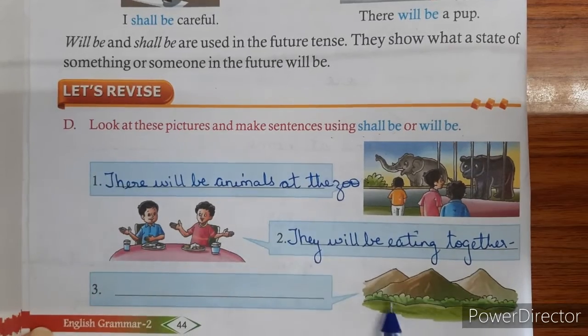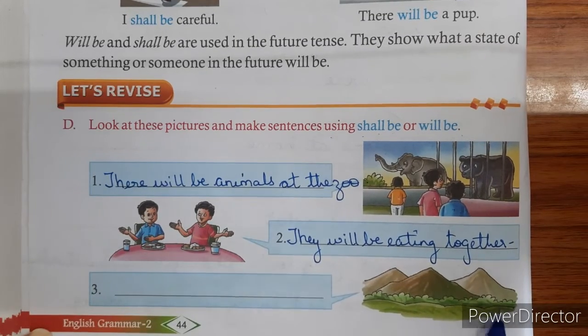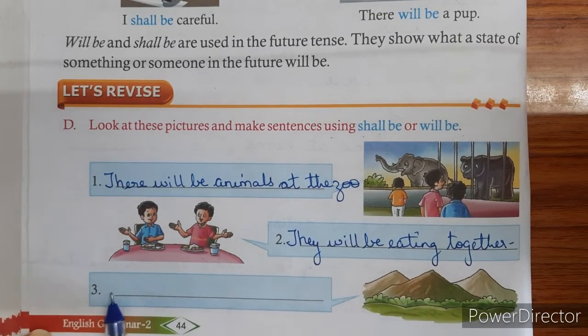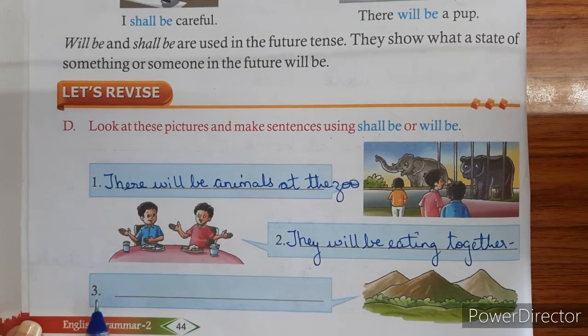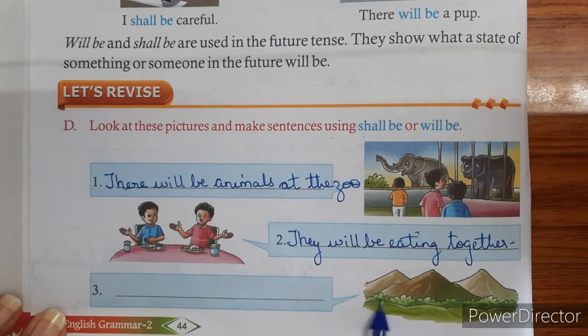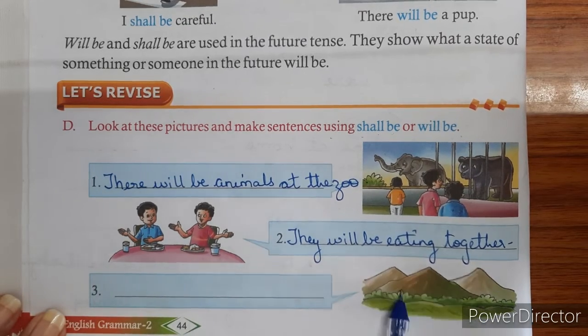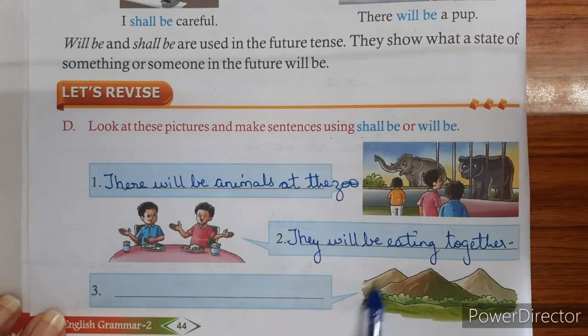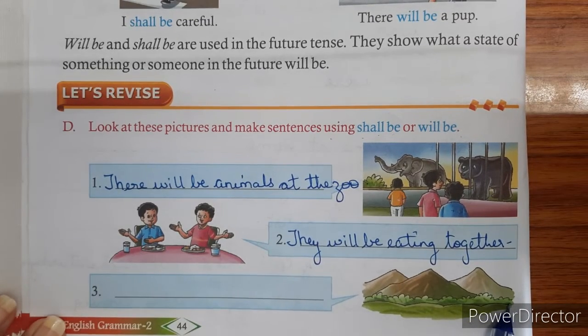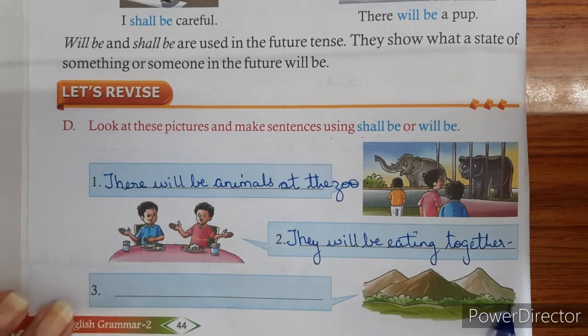Third one, look at these hills, right? They are hills. So when we write about this hill picture, we will write it as there shall be mountains one day. So today these are small hills, but we are very hopeful that in future time there will be tall and huge and big and vast mountains.